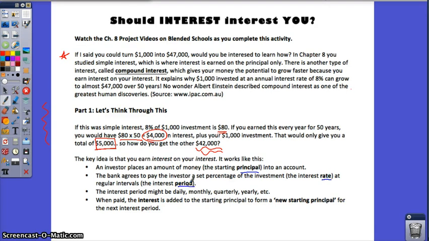Now that's the difference between compound and simple. Simple interest would just be for a set period of time, done and done. Compound is going to have an interest period, and that's going to deal with how often the interest is compounded. So it could be daily, monthly, quarterly, yearly, and so forth. And then when you pay, the interest is then added to the starting principal to form a new starting principal.